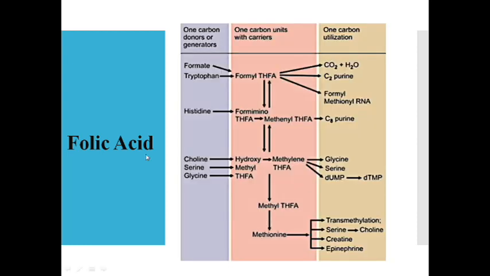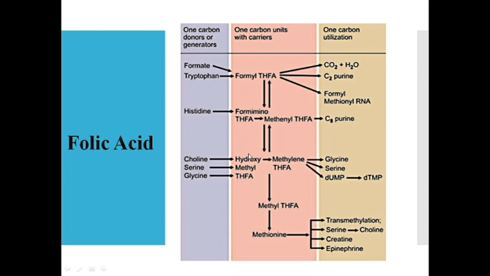And please look at this 1-carbon metabolism. There are different types of THFA, that is formyl, formimino, methenyl, hydroxymethyl and methylene. Formate and tryptophan are going to donate formyl THFA. It is going to be utilized for the formation of carbon 2 of the purine ring, and formyl methionyl tRNA, which is required for translation. Then coming to histidine, it generates the formimino group, and it is going to get converted to methenyl THFA, going to be utilized for carbon 8 of the purine biosynthesis.